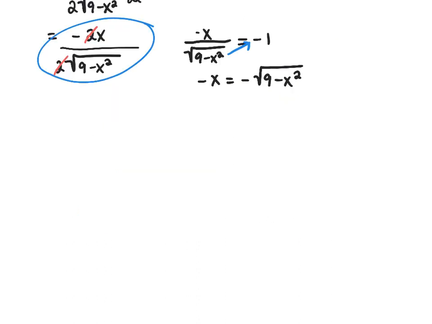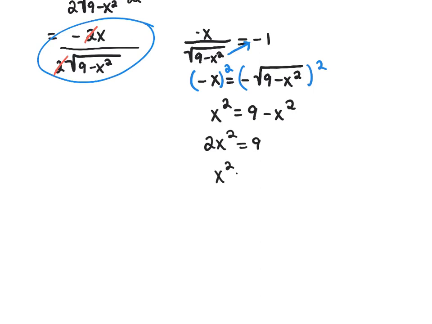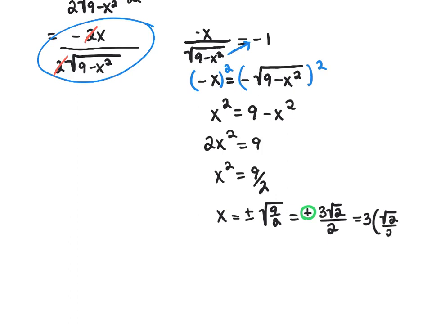Now I'm going to go ahead and square both sides to get rid of the radical. So I get x squared equals 9 subtract x squared, or 2x squared equals 9, or x squared is 9 halves. So x is plus or minus square root of 9 halves, which when I rationalize and simplify gives me 3 square root of 2 over 2. Based on the interval I am in, I'm going to choose the positive square root.